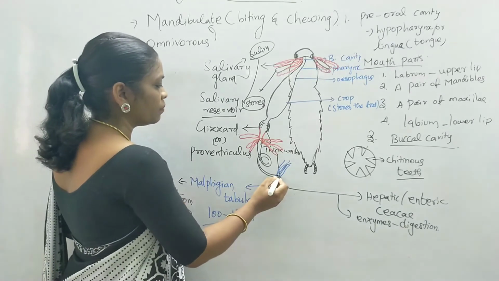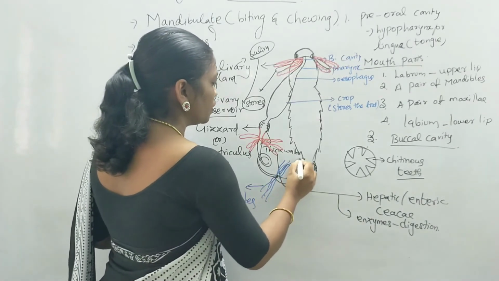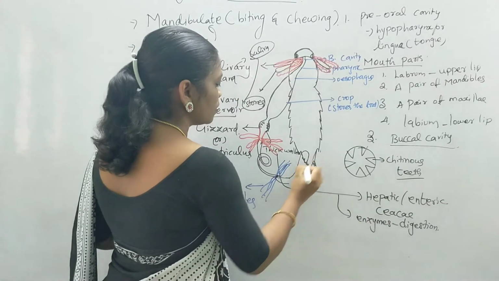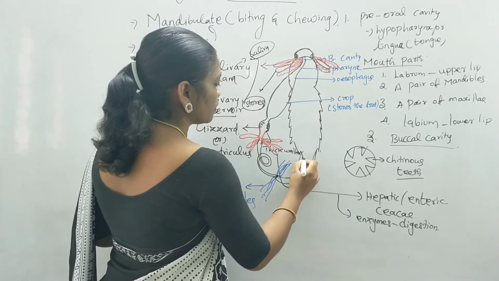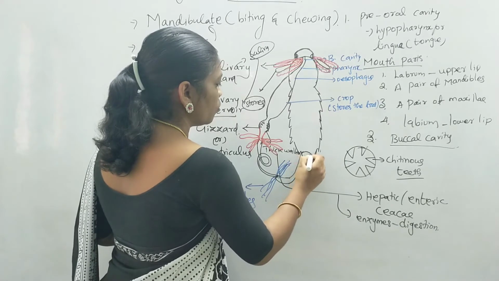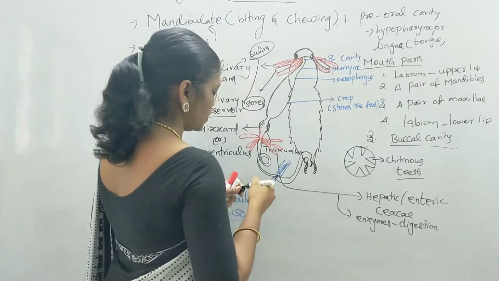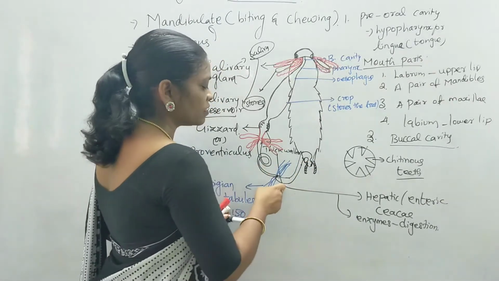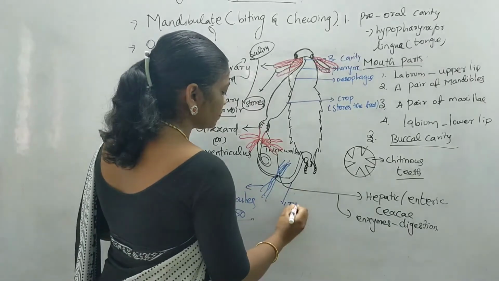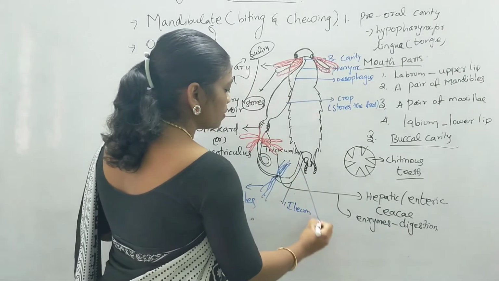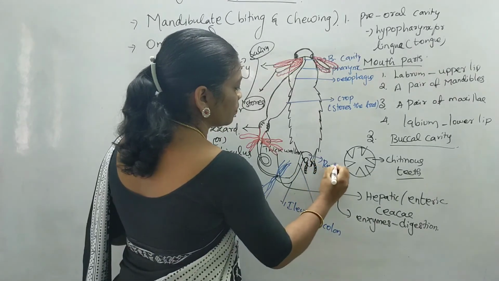From here the hindgut becomes somewhat wider when compared to the midgut region, and it opens to the outside through an opening. This region consists of the ileum, this is the colon, and this is the rectum.